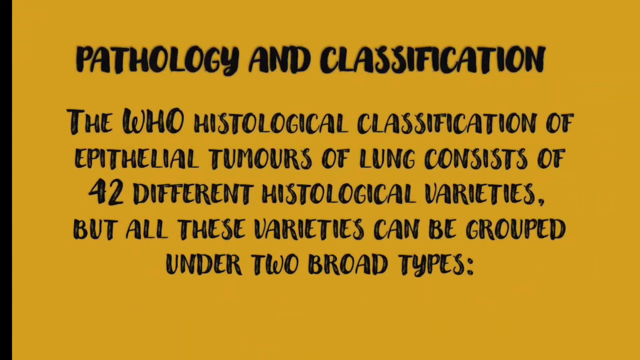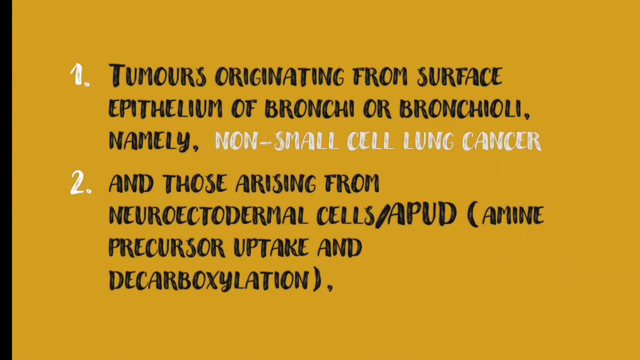Pathology and classification of lung cancer. The World Health Organization histological classification of epithelial tumors of lung consists of 42 different histological varieties, but all these varieties can be divided into 2 broad types. Tumors originating from surface epithelium of bronchi or bronchioli are known as non-small cell lung cancer. And the second one arises from neuroectodermal cells or amine precursor uptake and decarboxylation cells.